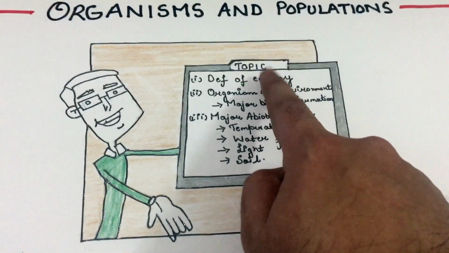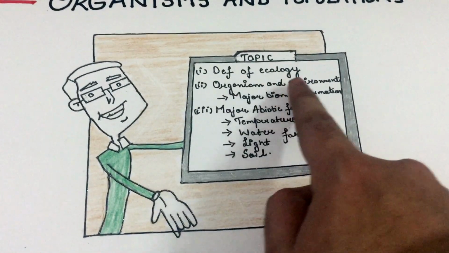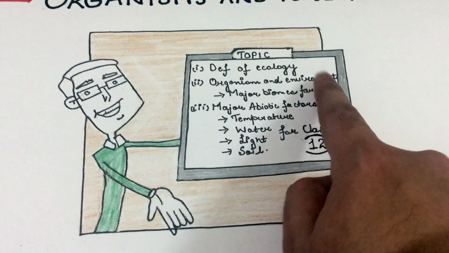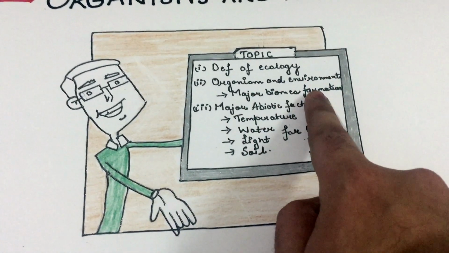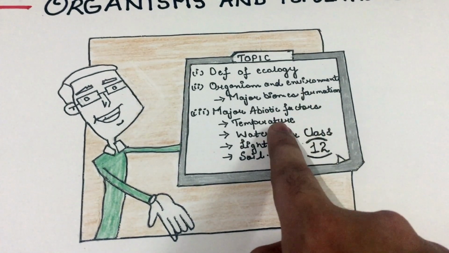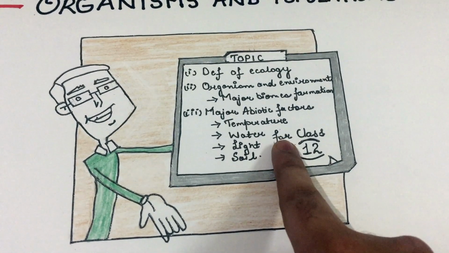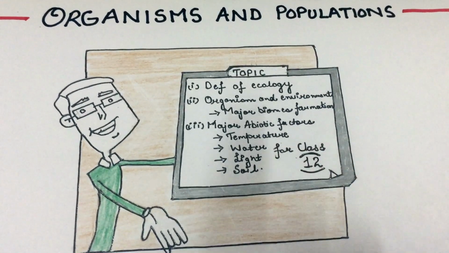The topic of this video is the definition of ecology, organism and environment, in which we will study how major biome formation takes place and major abiotic factors like temperature, water, light, and soil. This video is for class 12, so let's start.